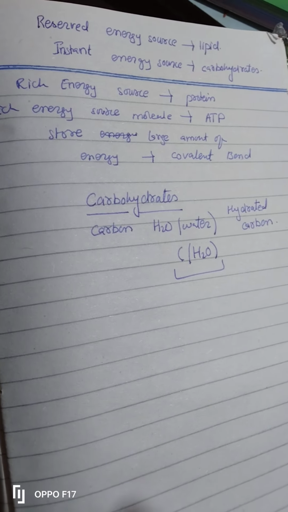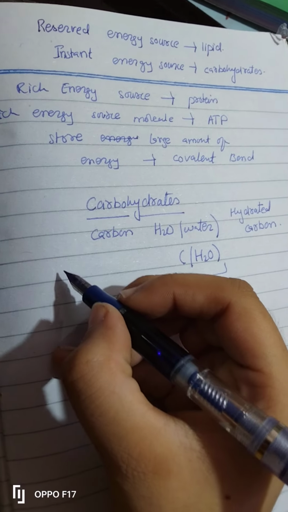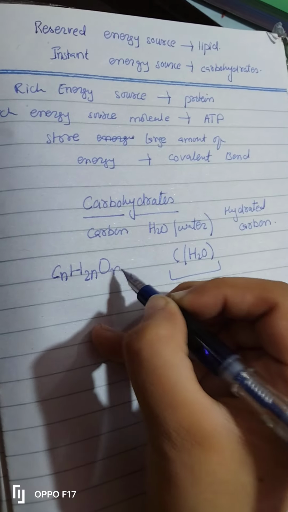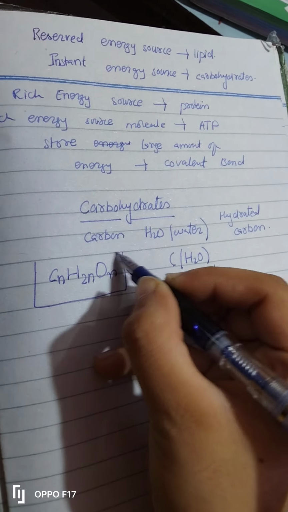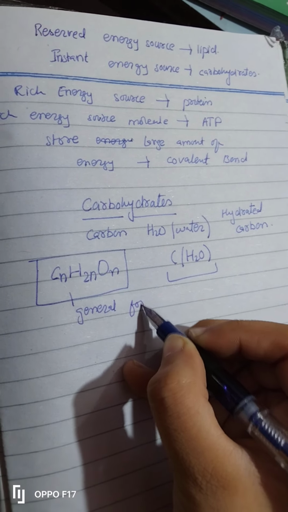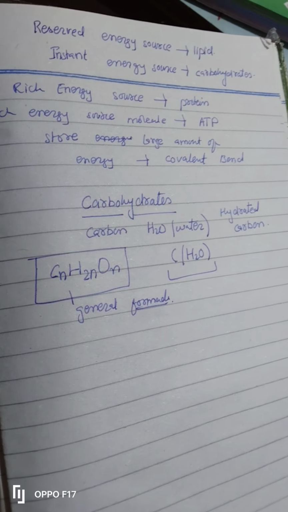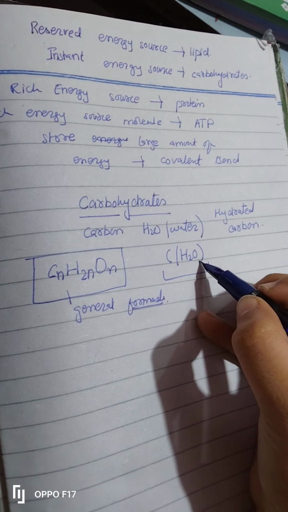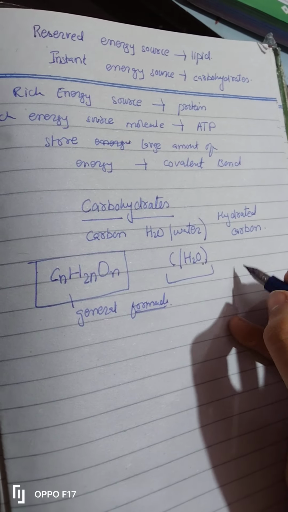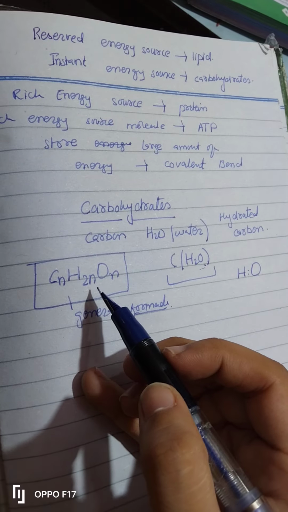So the general formula of carbohydrate is CnH2nOn. The first thing to remember is that the ratio of hydrogen and oxygen is the same in water and in carbohydrates.